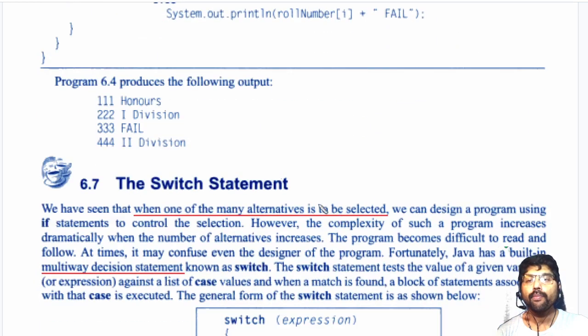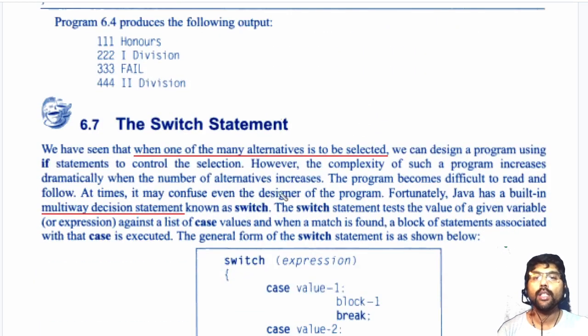Now the next is called a switch statement. I told you that I can use multiple if statements and select a particular alternative in my program. When one of my alternatives is to be selected, I have many choices. Within those choices, I have to pick one block of code.